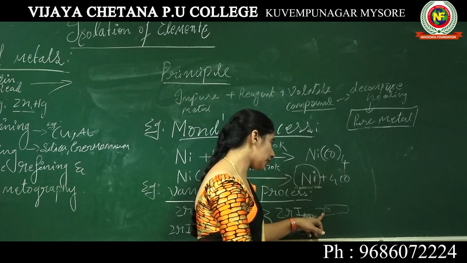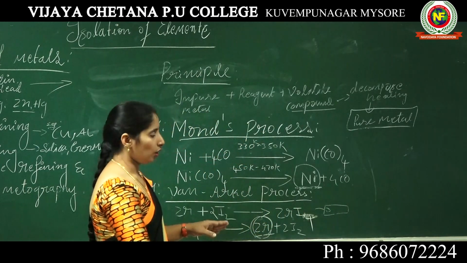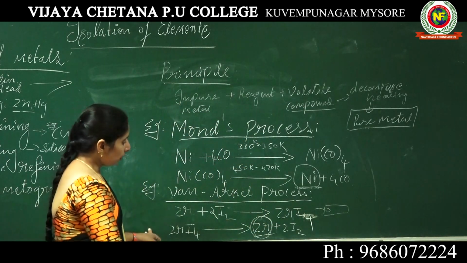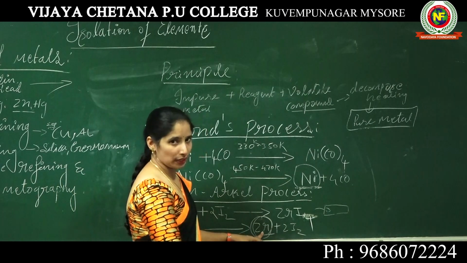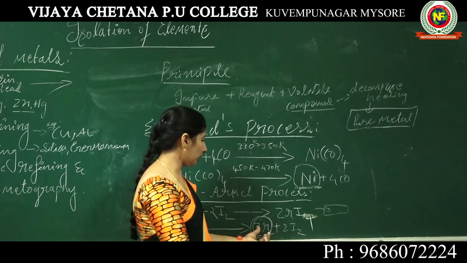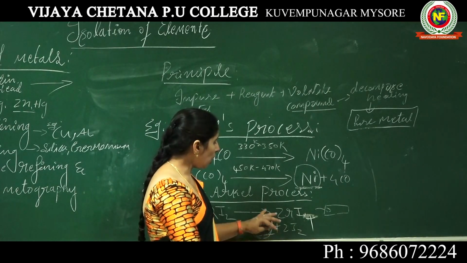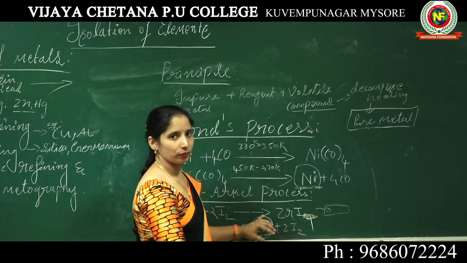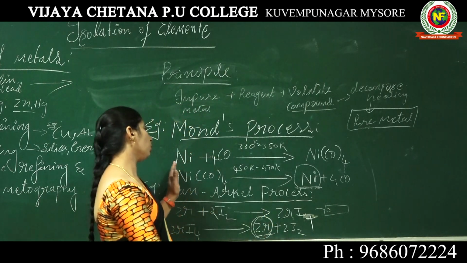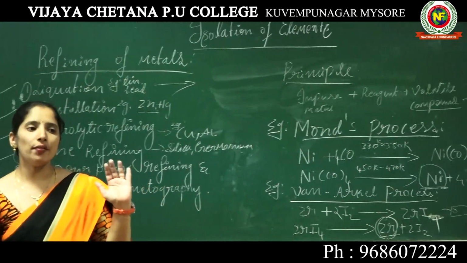When this tungsten filament is heated, the zirconium tetraiodide decomposes and the zirconium is retained at the filament. So we get the pure zirconium through the process called the Van Arkel process.